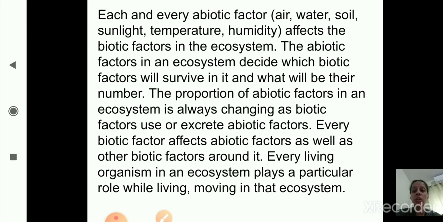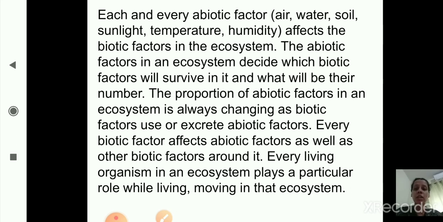Every biotic factor affects abiotic factors as well as other biotic factors. Every living thing affects the non-living factors as well as other living things around it.